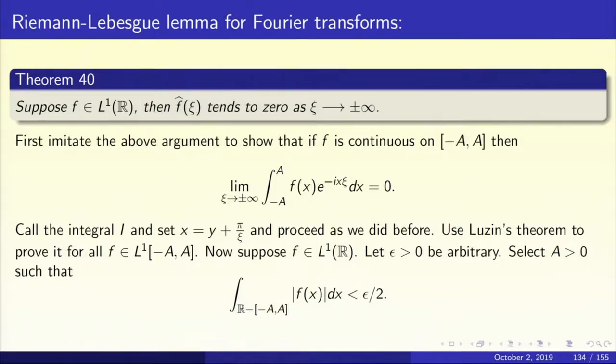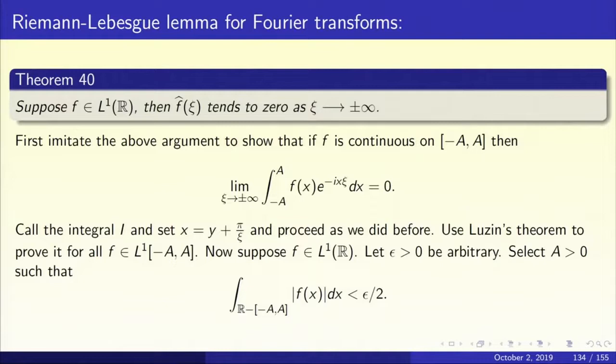To imitate the same argument, first let us assume that f is continuous on minus a to a. And let us prove that the limit as chi tends to plus or minus infinity of the integral from minus a to a of f of x e to the power minus i x chi dx equals 0. Let's prove this first. Call the integral I as before, and again the same trick, x equals y plus pi by chi, and proceed exactly as we did before.